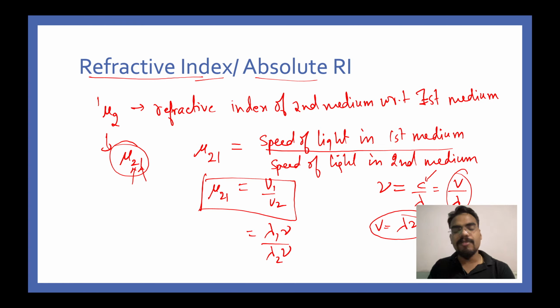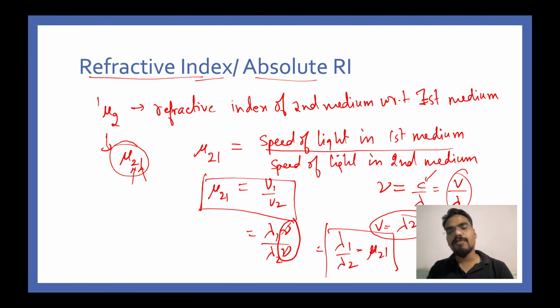Why have I used the same frequency? Because, like I said earlier, frequency depends only upon the source and is independent of the medium. That is why nu1 is equal to nu2 is equal to nu. Both will cancel out and you will be left with lambda1 upon lambda2. This is also mu21.